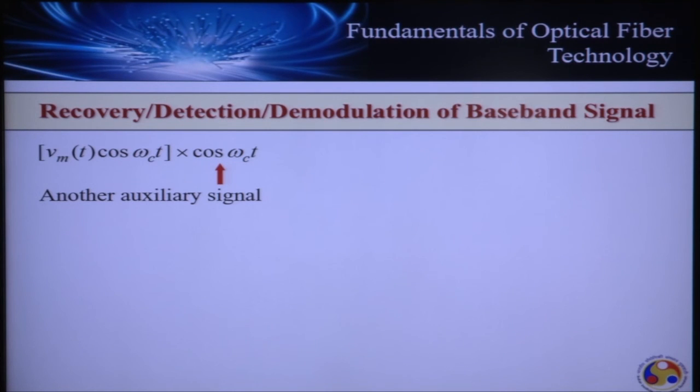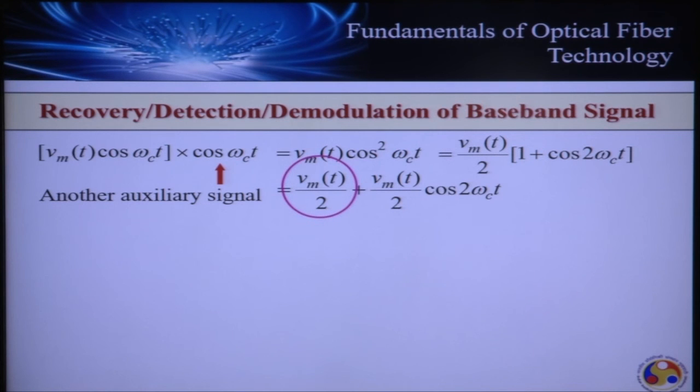If you simplify, we have Vm(t) cos A into cos B, or cos squared omega c t. Simple trigonometry reveals that I can express cos squared omega c t as (1 plus cos 2 omega c t)/2.